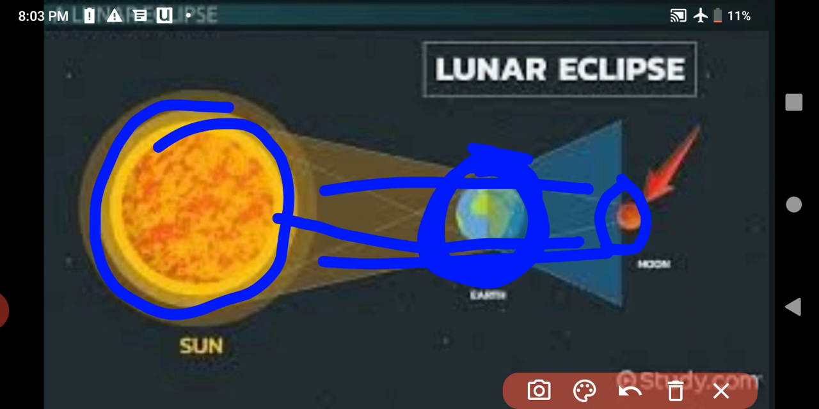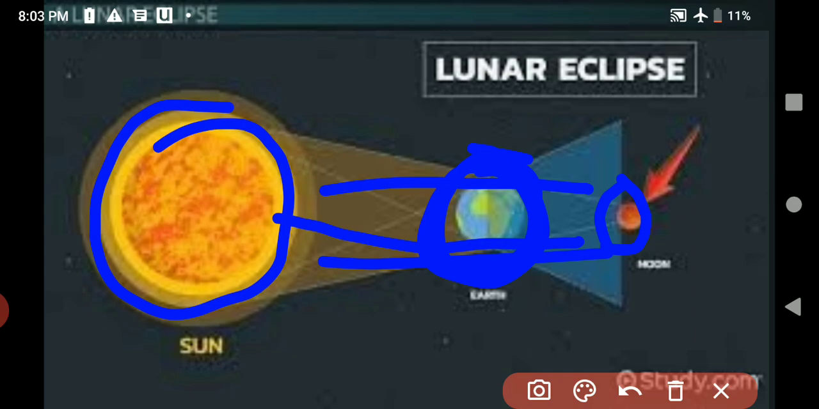It occurs only when there is a full moon. It can last for a few hours. One can look at the moon during a lunar eclipse. You can look at the moon. It's not harmful for us. So all of you have understood about the lunar eclipse.